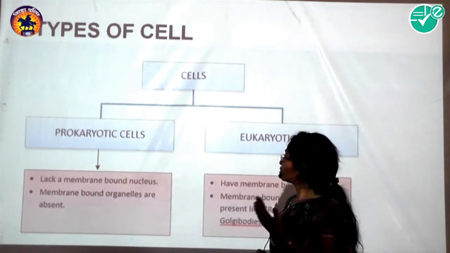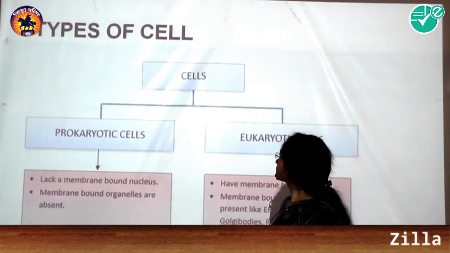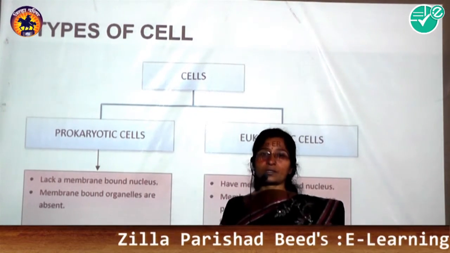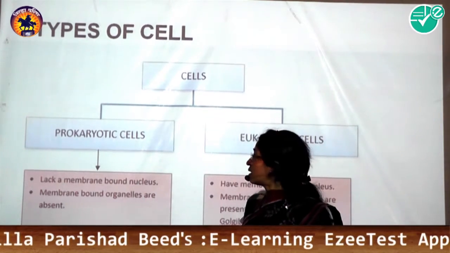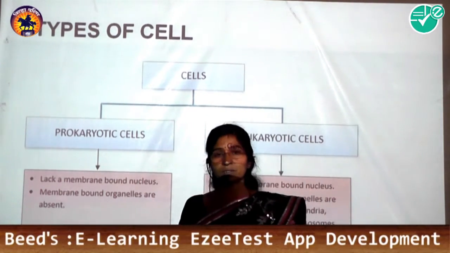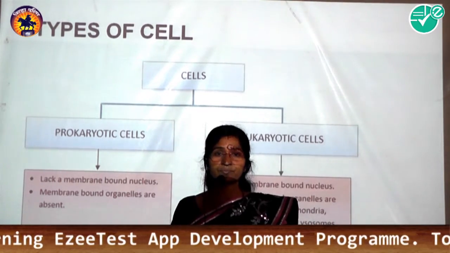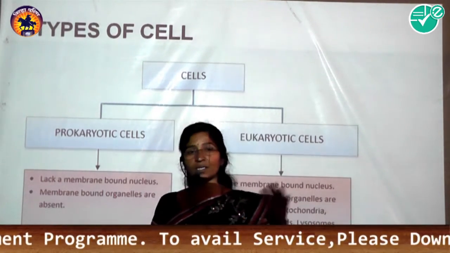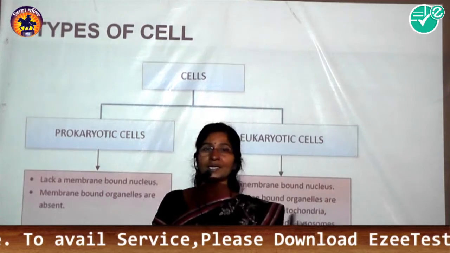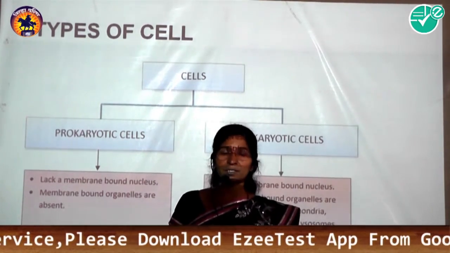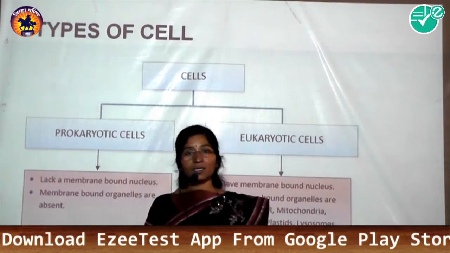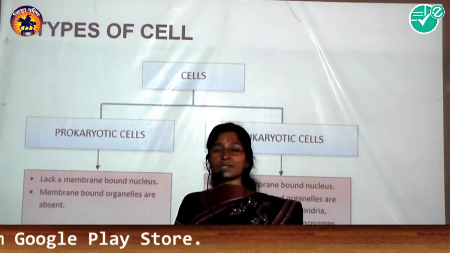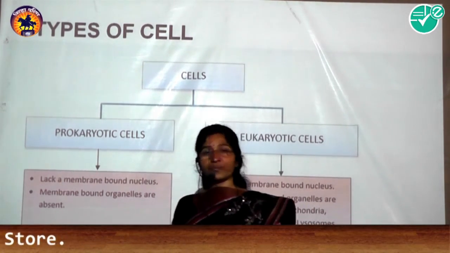Now we will go toward the types of cells. You know that living organisms present on the earth are kept in 5 kingdoms. First of all, Carl Linnaeus kept all organisms in 2 kingdoms, Plantae and Animalia, but later this was not appropriate. Then R.H. Whittaker kept all organisms into 5 kingdoms: Monera, Protista, Fungi, Plantae, Animalia.